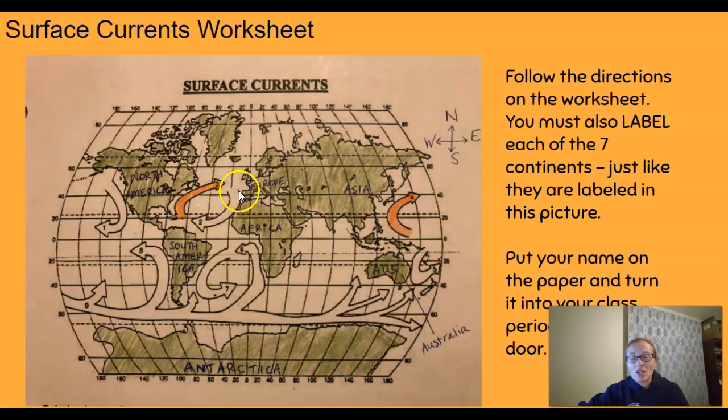And here in Western Europe, they're being cooled by a cold current. Okay? It's important that you can see that. You're probably going to see it again on a quiz or a test. Okay? Along one line of latitude, the climate can be different based on the currents.